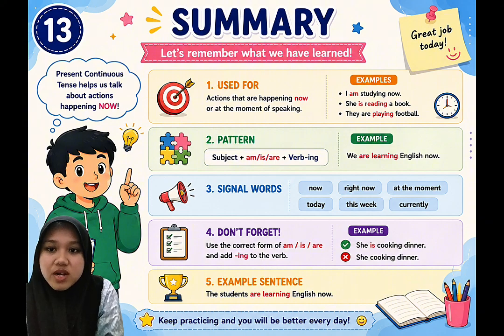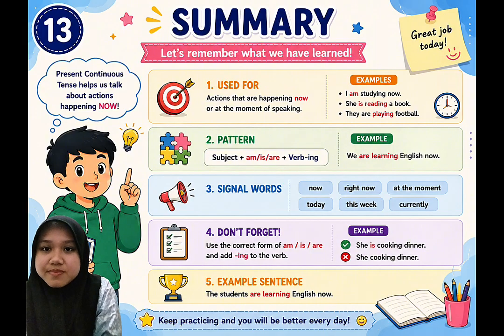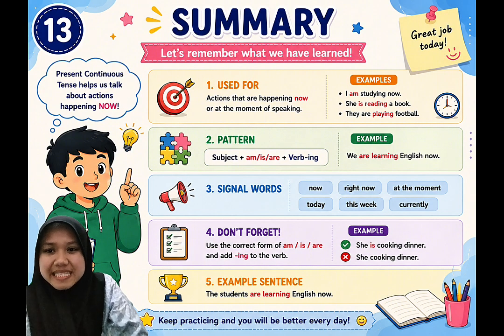Try looking around you right now and make three sentences using present continuous tense. For example, my sister is sleeping. My father is working. I am learning English. The more you practice, the more confident you will become.